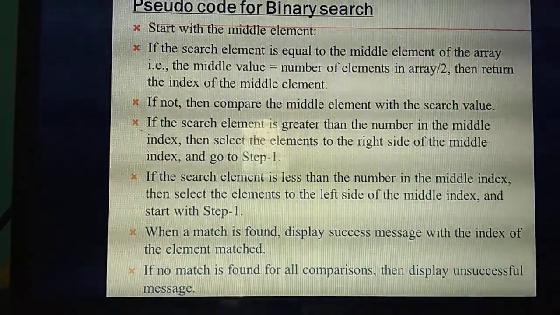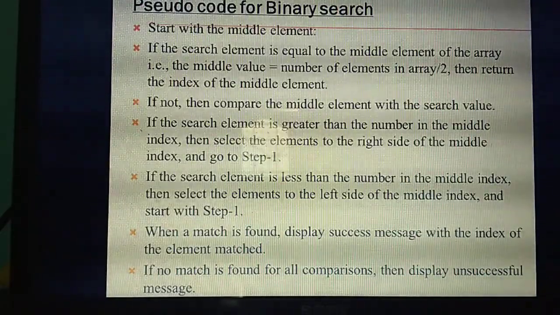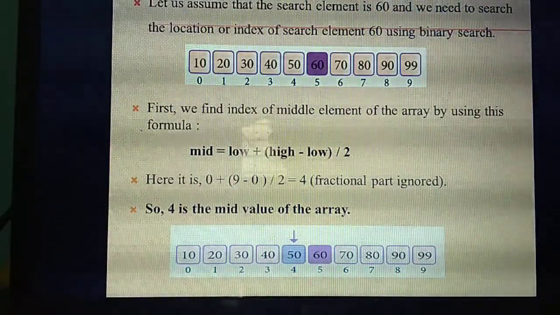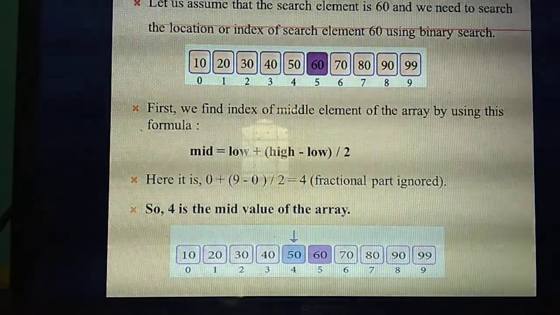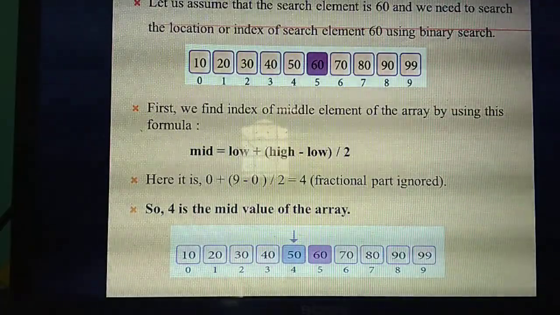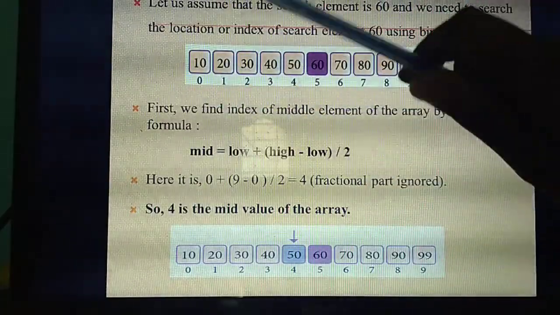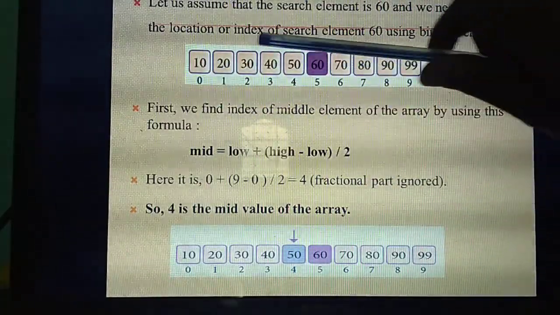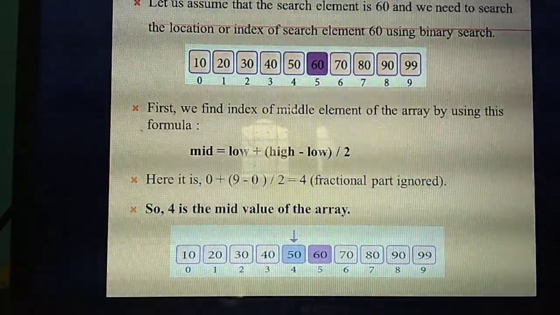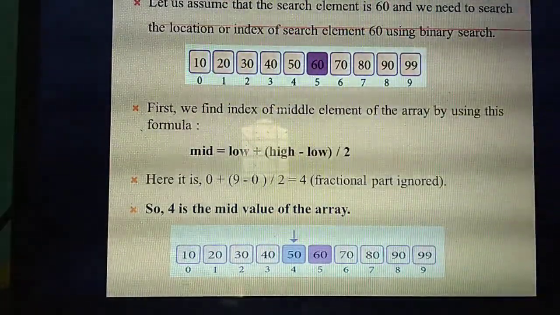Understand the pseudocode? So definitions you have studied, then pseudocode. Next you are going to explain with one example. Understand? Listen carefully. Let us assume the search element is 60. Before you find this, what was the first step I said? You are going to calculate the middle value. What's the common formula for calculating the middle value? Number of elements divided by 2. So how many elements are there? 0 to 9. Always listen, they are given some elements arranged in an array. This is an array, isn't it? The index value always starts from 0, not from 1.